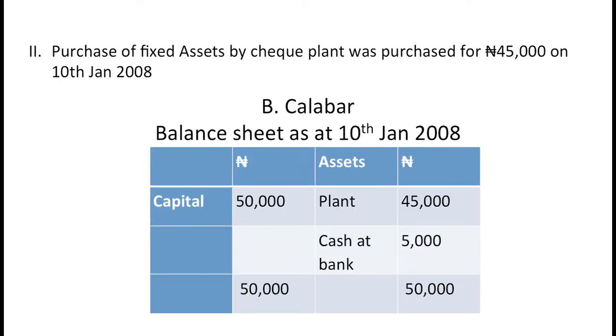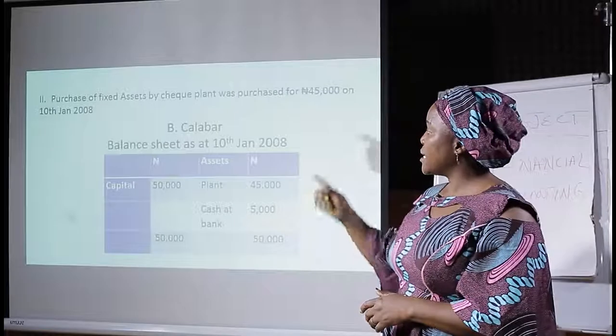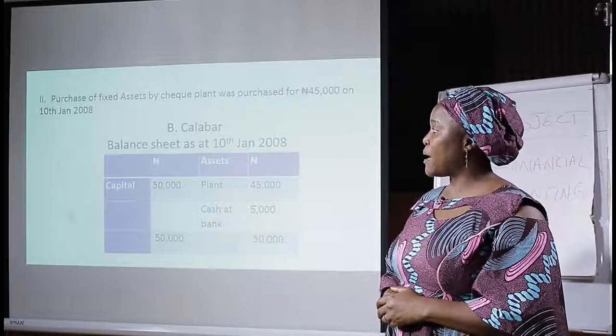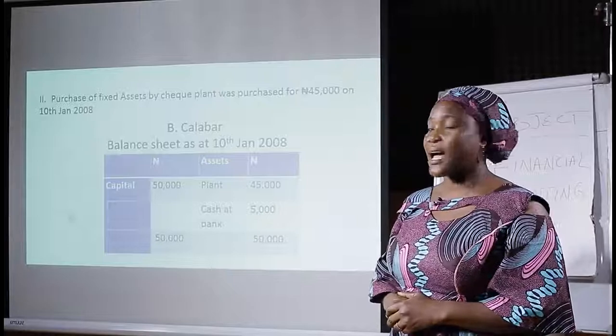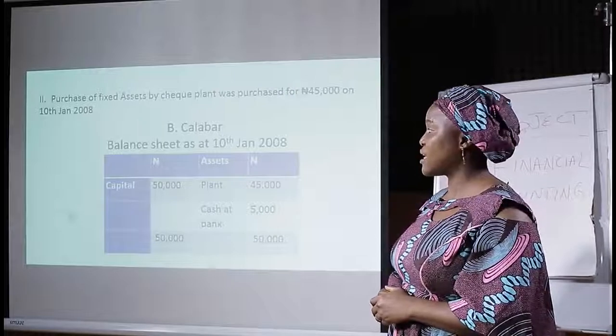Number 2, the same B. Calabar purchased a fixed asset by check. The name of the fixed asset is plant. It was purchased for 45,000 naira on 10th of January 2008. Starting with the name B. Calabar, balance sheet as at 10th of January 2008.